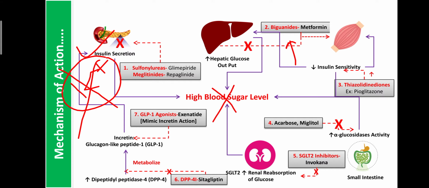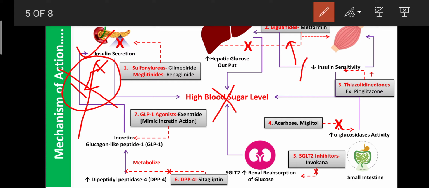The second mechanism of metformin is that it also enhances the sensitivity of insulin receptors to insulin. Due to that, it is one of the potent drugs, helpful for the treatment of type 2 diabetes mellitus, and it is commonly seen in all prescriptions for the treatment of type 2 diabetes mellitus.